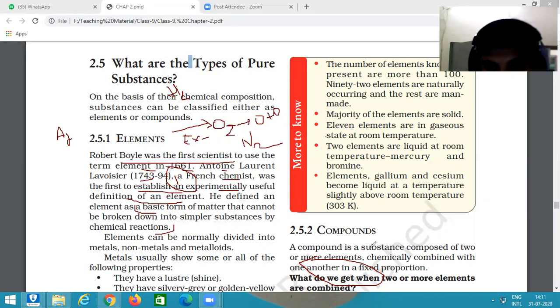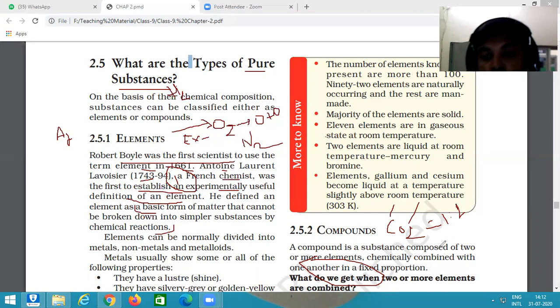Okay, so then, what is a compound? A compound is also a type of pure substance. Why do we call these pure? Because they are made up of the same type of particles in a fixed ratio. When we talk about compounds, the example of a compound is CO2. CO2 is always formed by one carbon and two oxygen atoms. So it is a fixed ratio, 1:2.